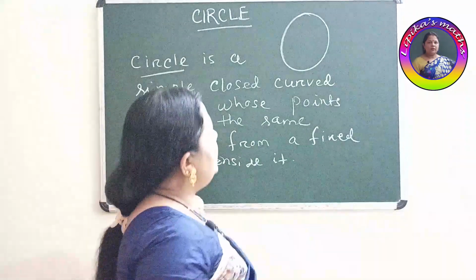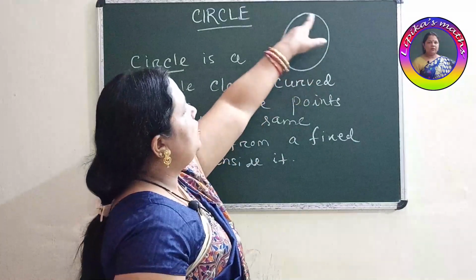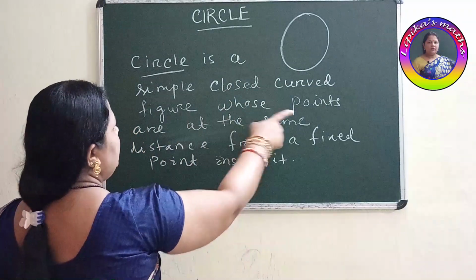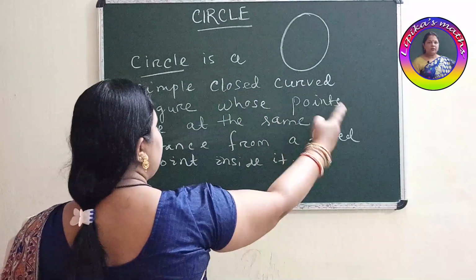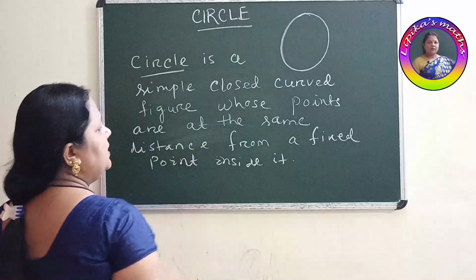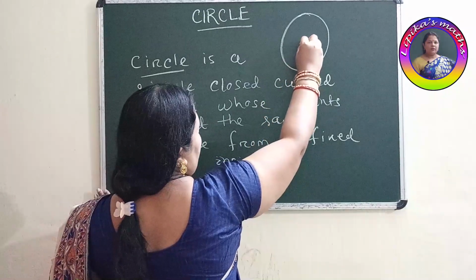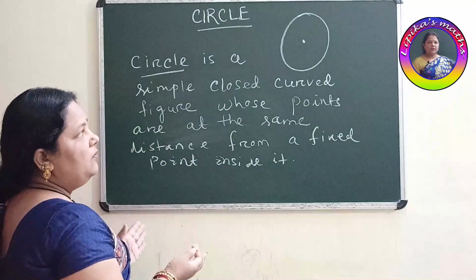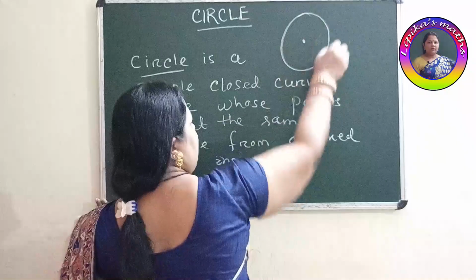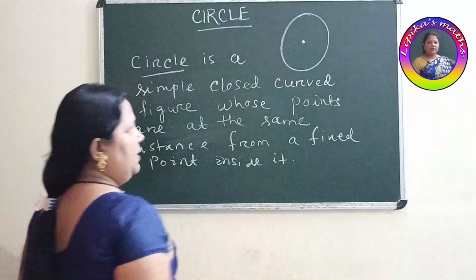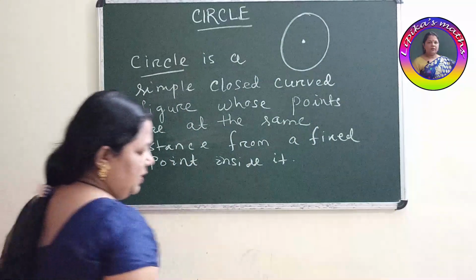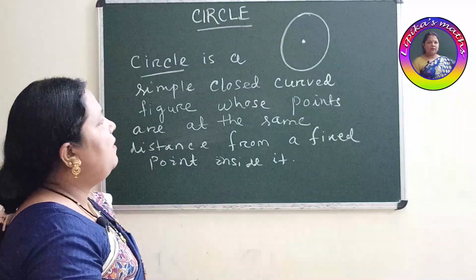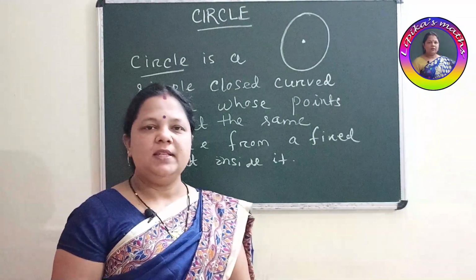Yes. So what is this? It is a simple closed and curved figure, which is bounded by, or whose points are at the same distance from a fixed point inside it. Okay. So now we will discuss what is this and what is this fixed point. Children, the things we are going to discuss related to our circle are 5 things.